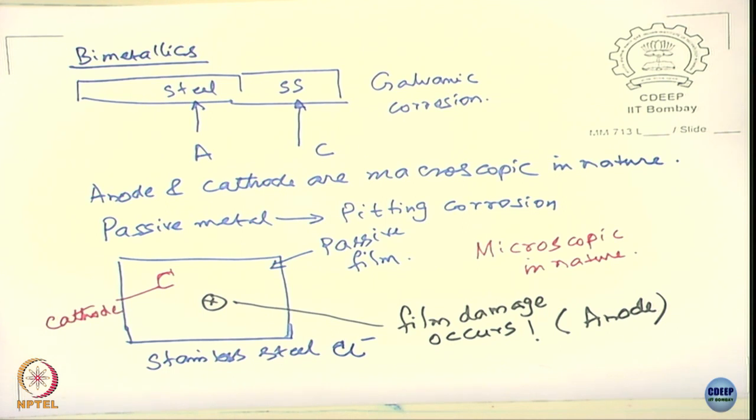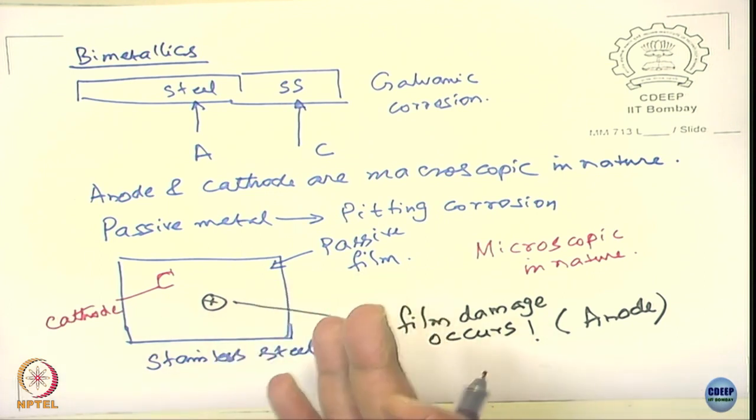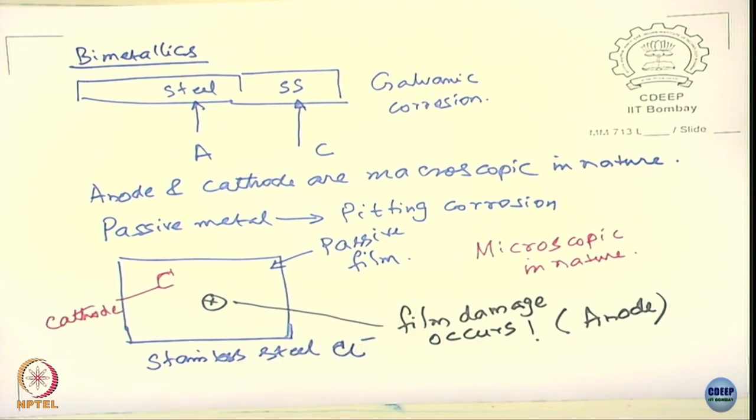As the pit grows, you are able to see it with a magnifying glass, sometimes we can see it with the naked eyes. And this is another microscopic form of corrosion, which is called pitting corrosion. We can have another type of microscopic corrosion.